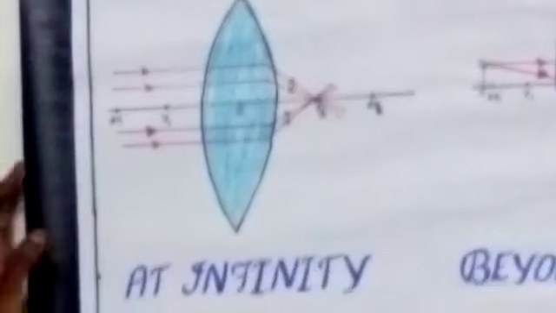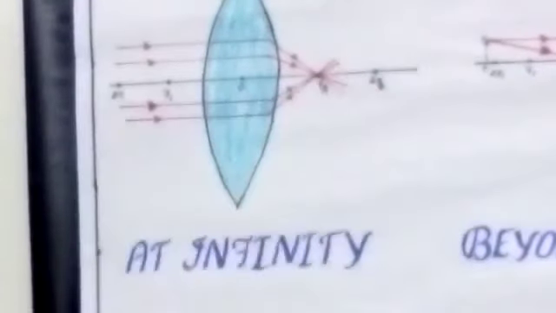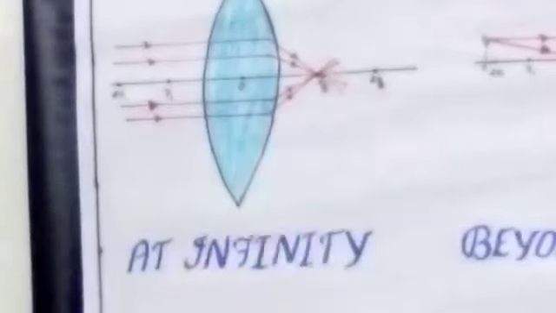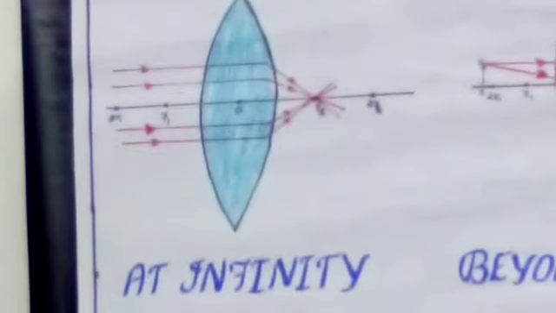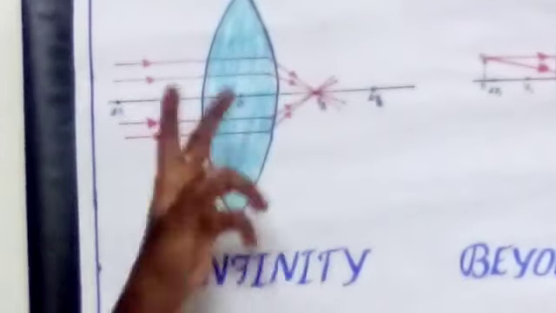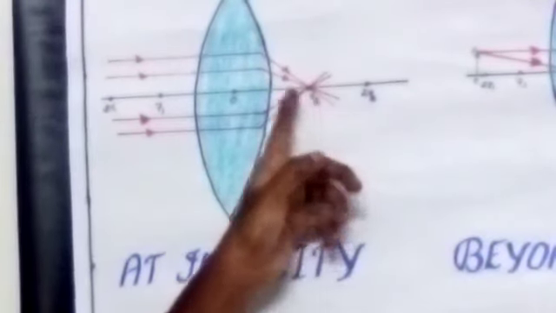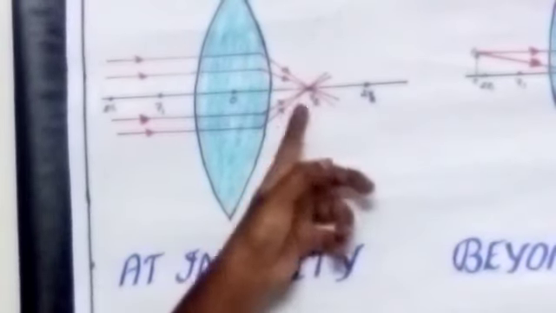And what about the size of the image? It is a point-size image or smaller image. Compared with the object, it is very small. Where is the image forming? At the focus. So the first point: the object is at infinity, the image is at the focus, and the size of the image is point size or very small.